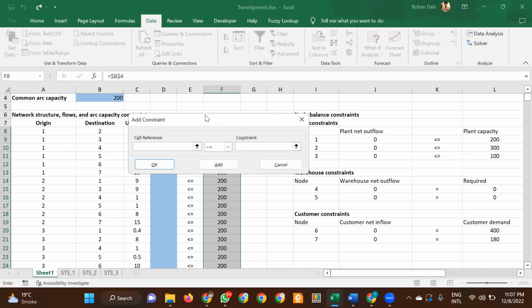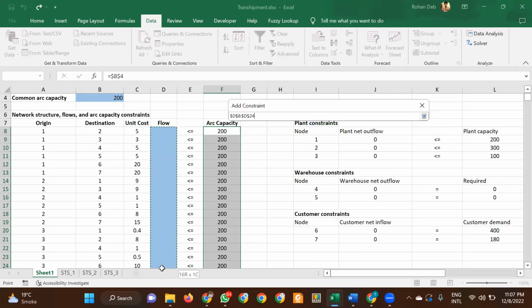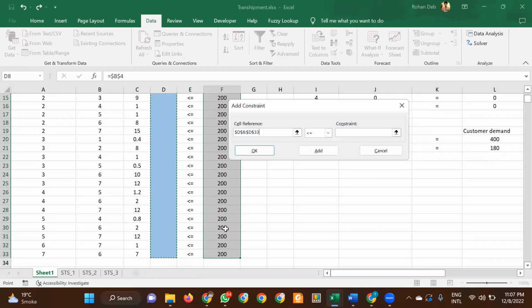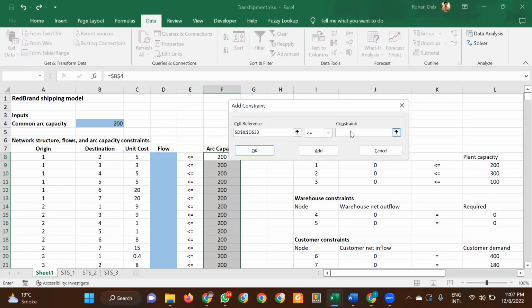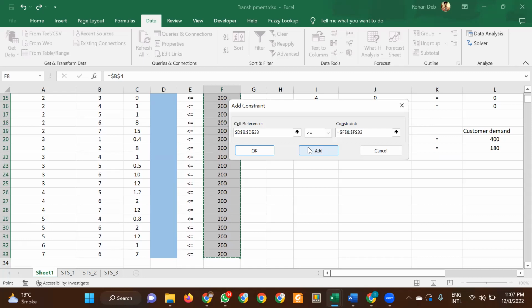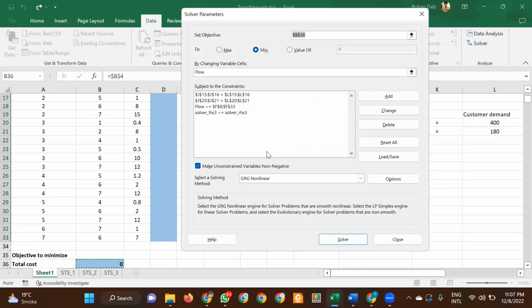Add, and finally none of these should be greater than 200. So this should be less than or equal to; you can directly write 200 or just choose this. Click on OK. These are all my constraints. Because ma'am has put named ranges, it's coming as flow. Otherwise, it will just be the cell references.